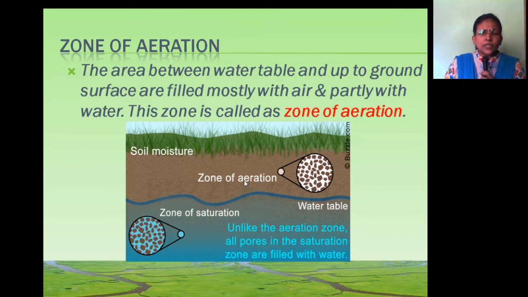Firstly we will discuss the zone of aeration. The area between the water table and the ground surface is filled mostly with air and partly with water. This zone is called the zone of aeration.